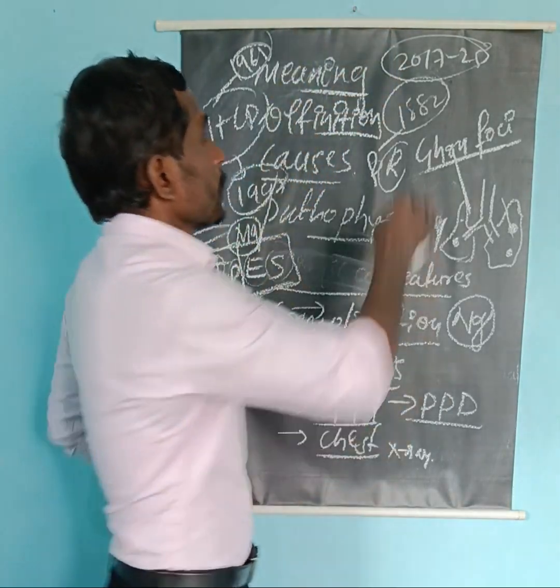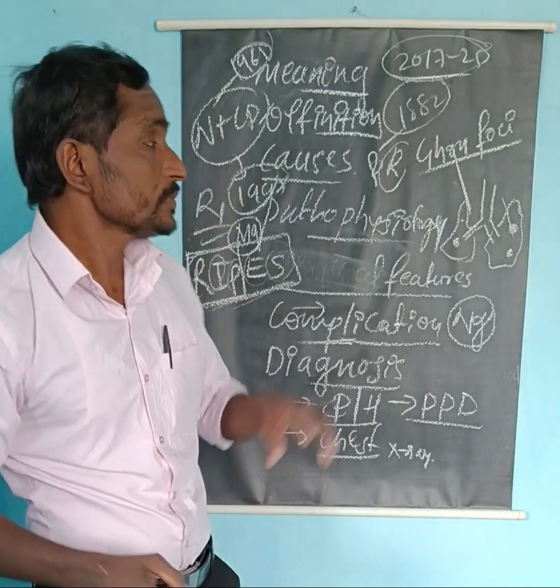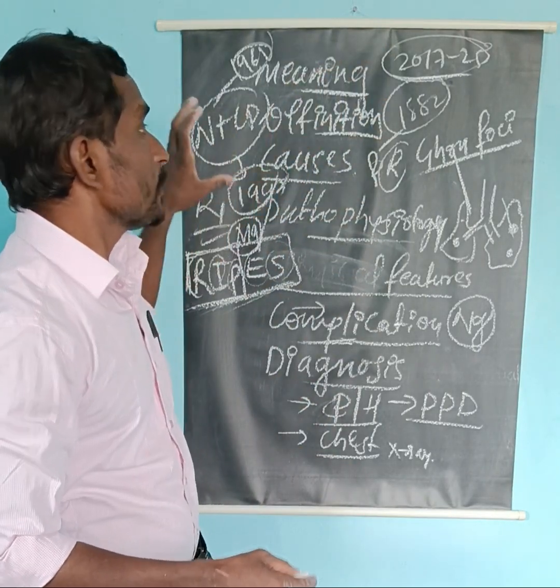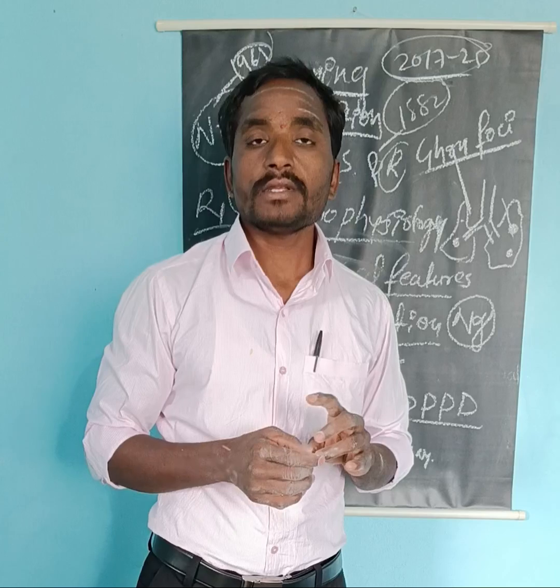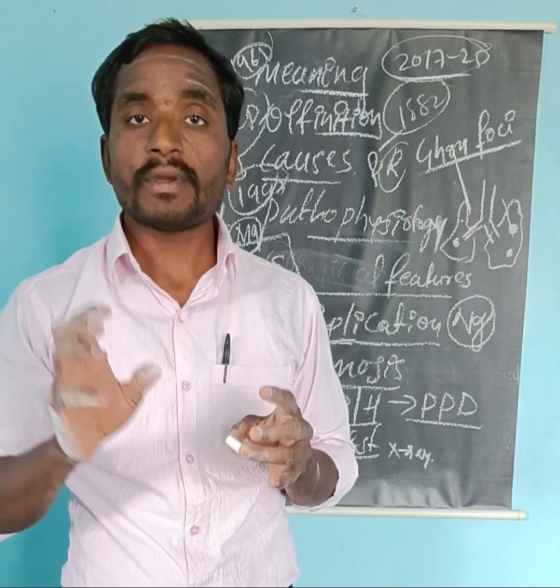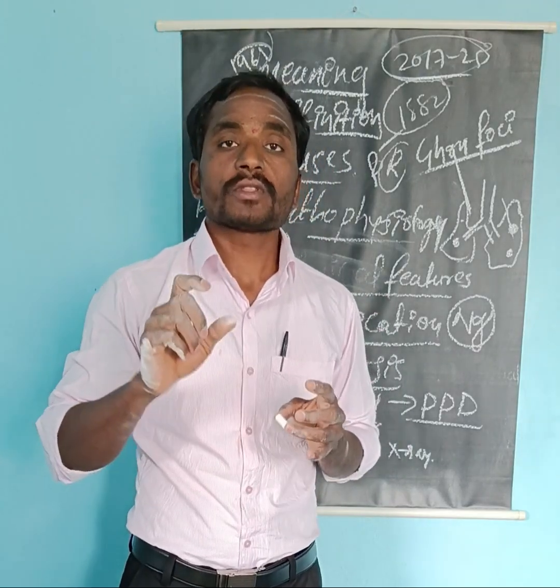So there is a new strategy, the National Tuberculosis Elimination Program, and also the Pradhan Mantri TB Mukt Bharat Abhiyan.